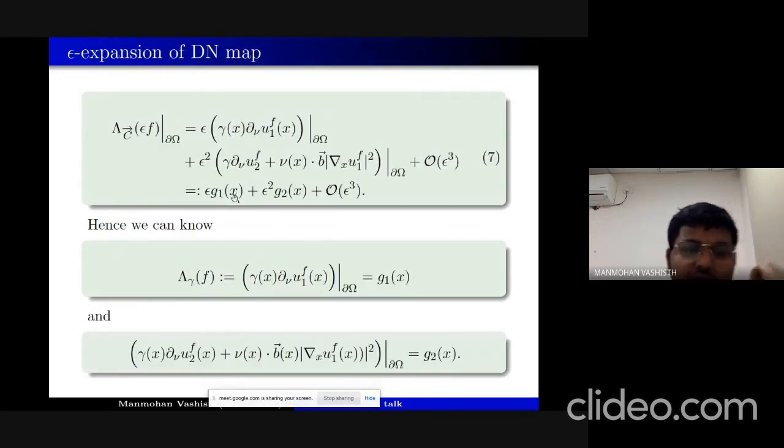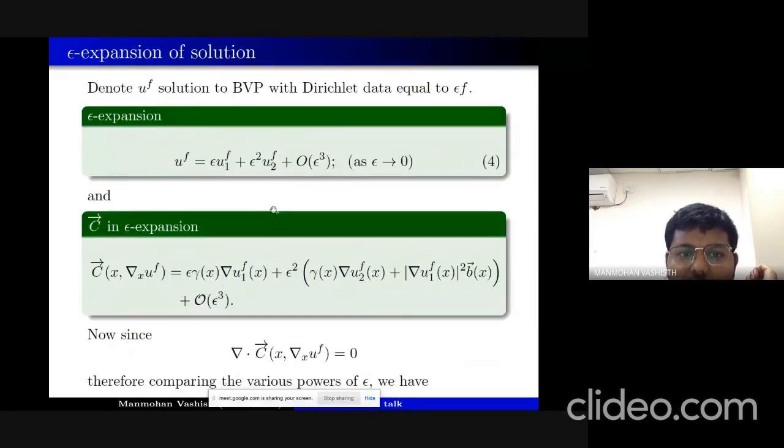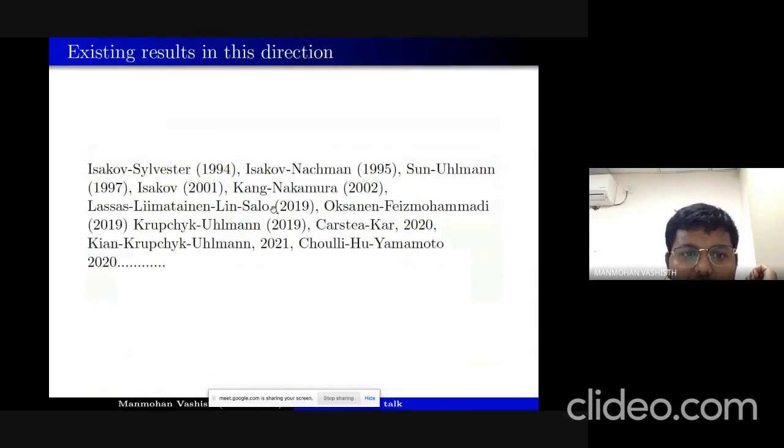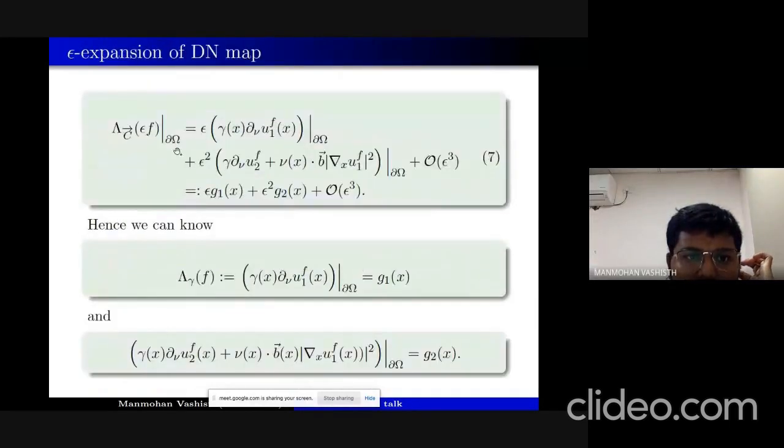We can also use the epsilon expansion for the DN map. If we write the DN map in the epsilon expansion, it will take this form. We just put this u_f in the definition of the DN map, and we will end up with this kind of expression: order of epsilon, epsilon square, and order of epsilon cube.